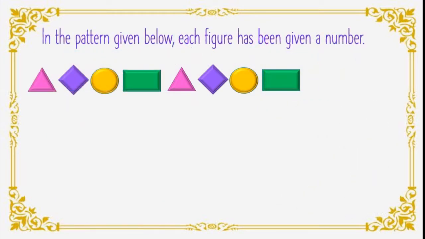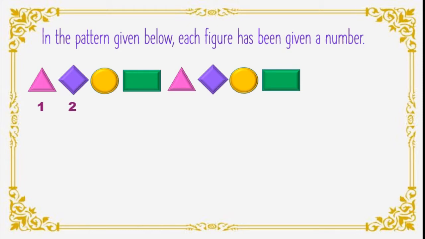See, in the pattern given below, each figure has been given a number. Okay, we can see here different figures like triangle, diamond, circle, rectangle. Isn't it? 4 figures we can see here. We will number them. Come on. Triangle number 1.